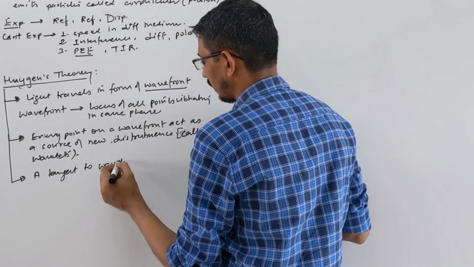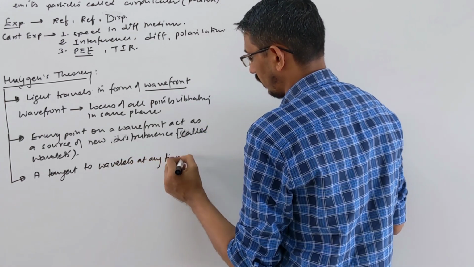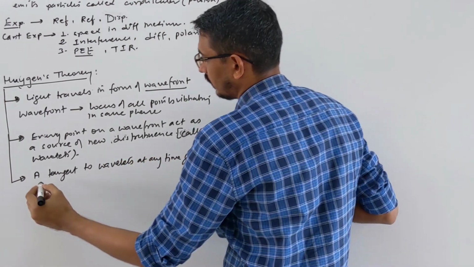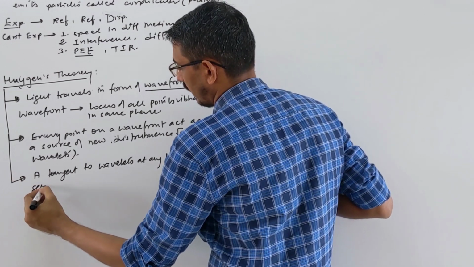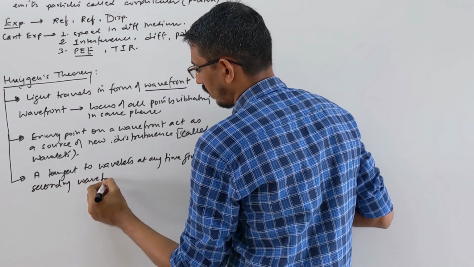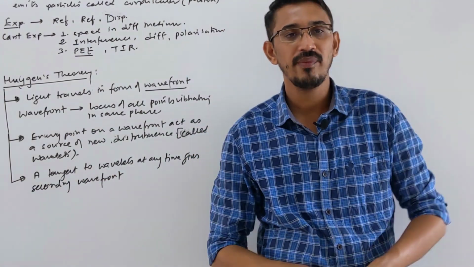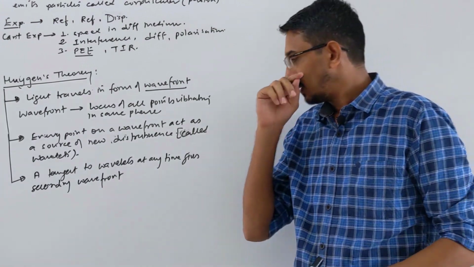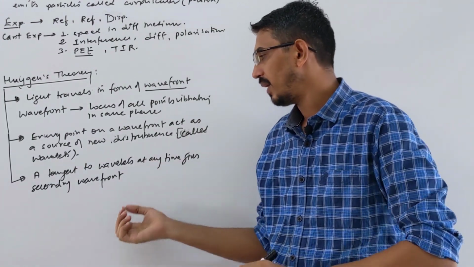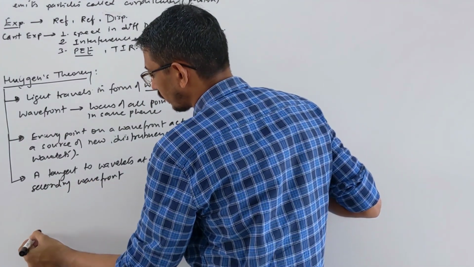wavelets at any time gives the secondary wavefront. He said that if you draw a tangent to your wavelets, then you will get secondary waves. Suppose look here, this is a source.